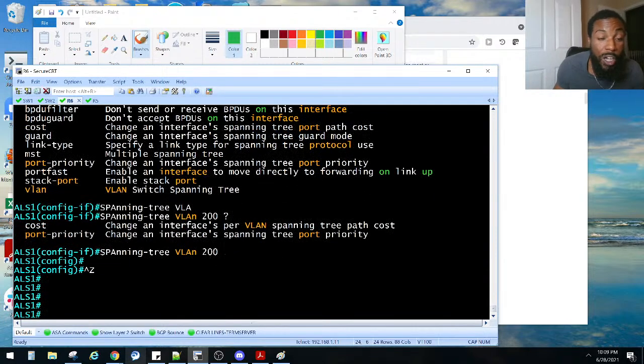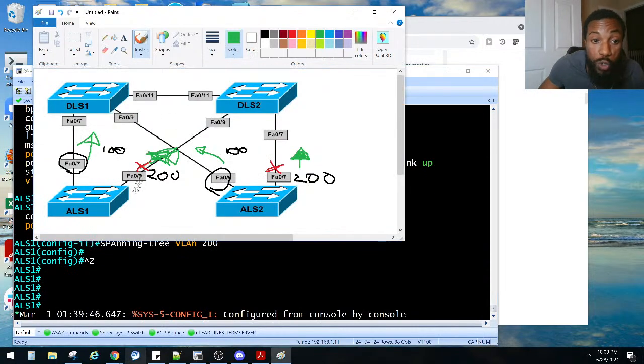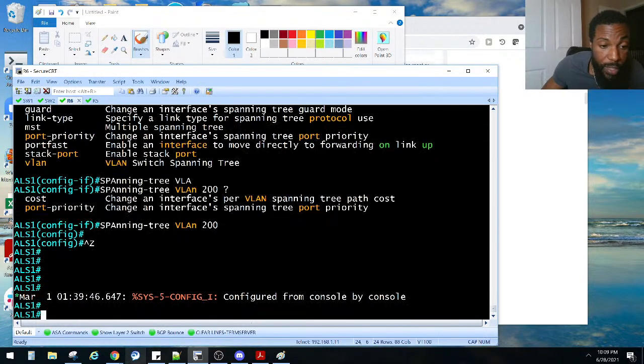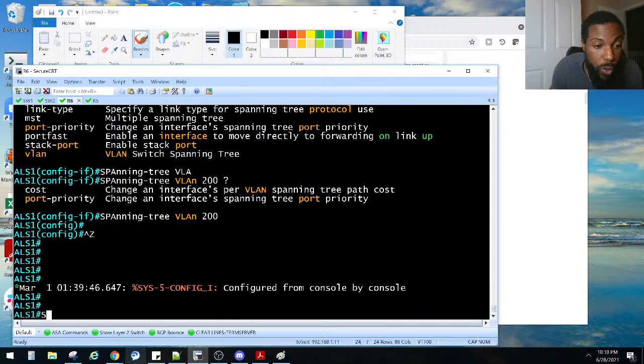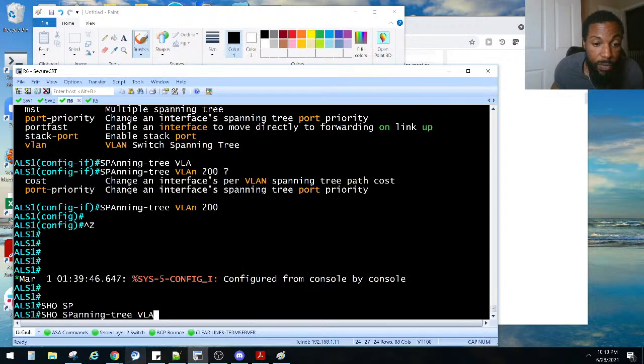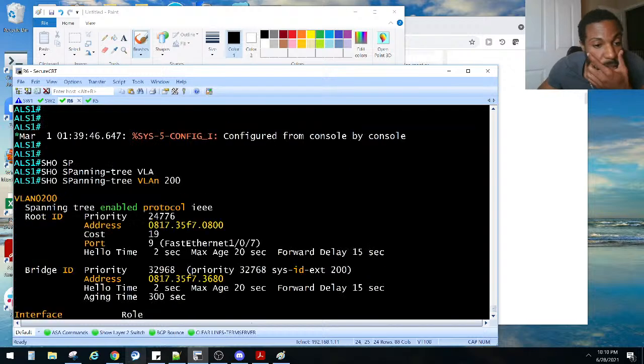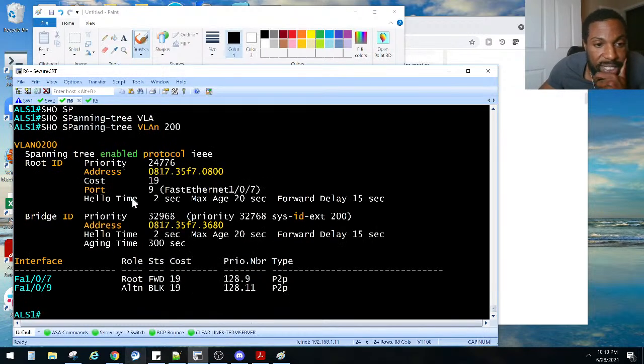Now, let's see what the cost is for VLANs. We got to do it for those two specific VLANs though. VLAN 200 on this guy and VLAN 200 on that guy, right? 200. These are correct. 100 on that one and 100 on that one, and they're both forwarding for that one. We need those two forwarding for 200. So let's see what we got going on here. So spanning tree VLAN 200 on this guy. Right now, the cost, let's see. It is a blocking port. We set the cost to be 19.